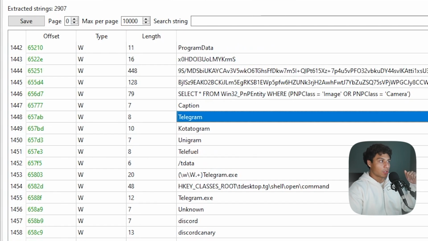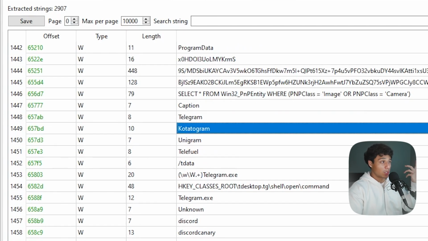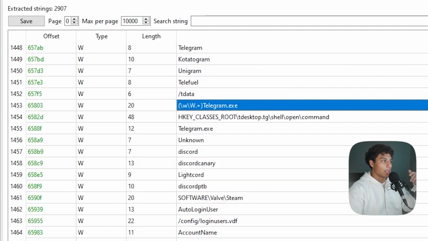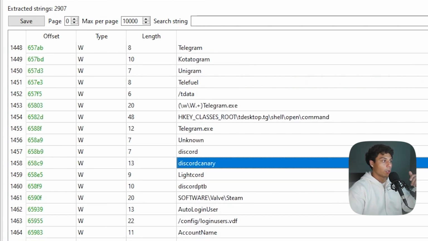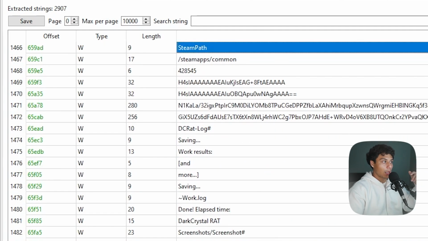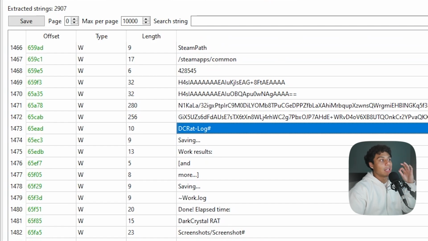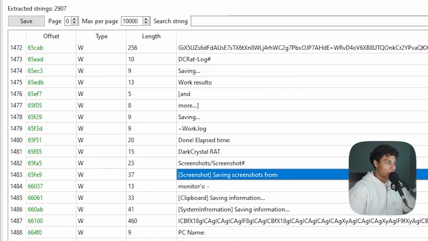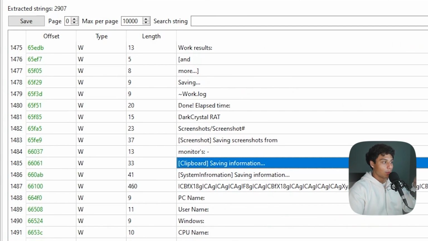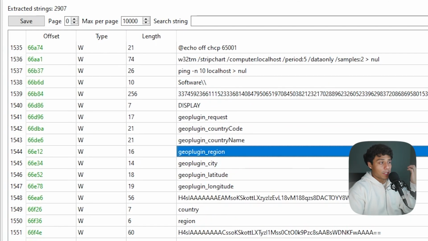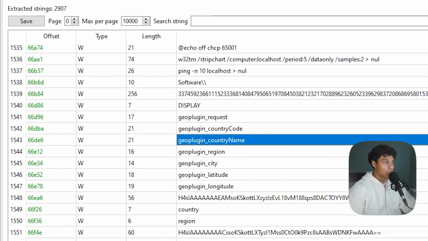Keep scrolling down and there's strings for Telegram, Cotatogram, Unigram, Telefuel, Telegram.exe, Discord, Discord Canary. We've got strings for Steam and Steam path, account name, and right here we even have DCRat-log, Dark Crystal RAT, screenshots, saving screenshots, clipboard, saving the clipboard, information about the antivirus, about the firewall, information about the region, the city, the country name.